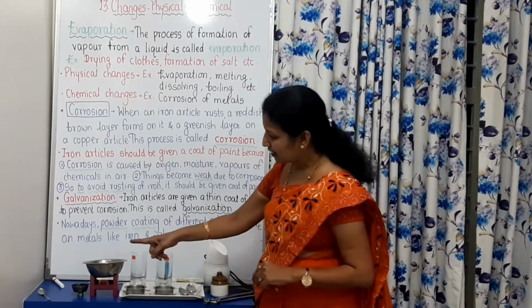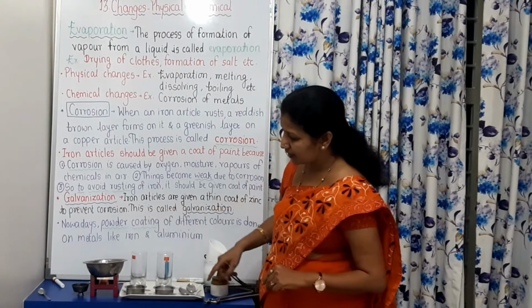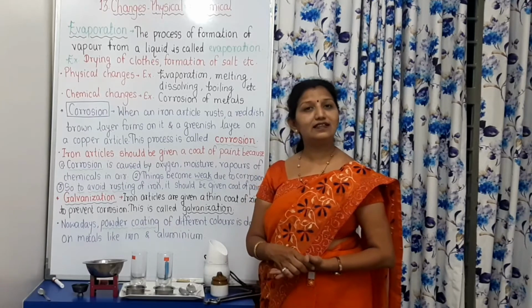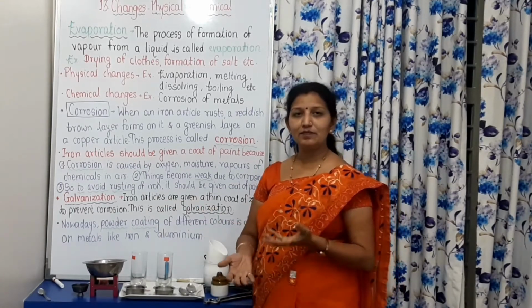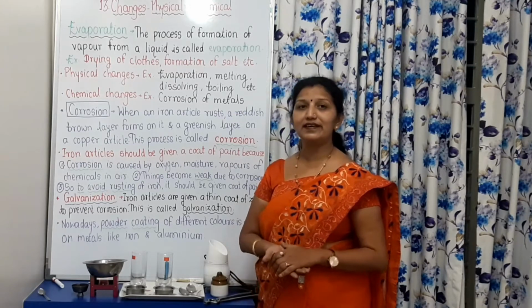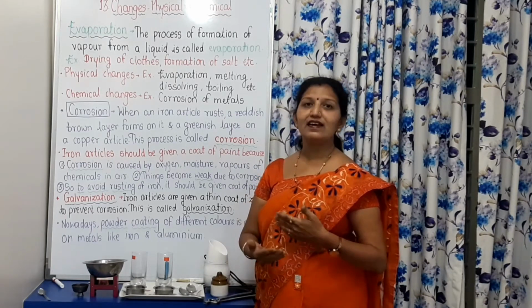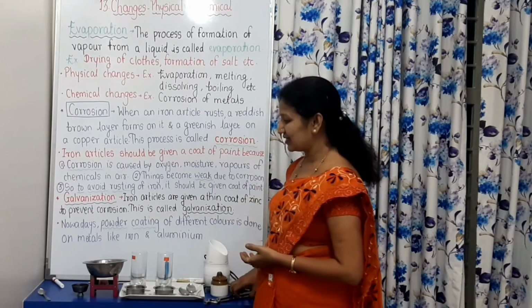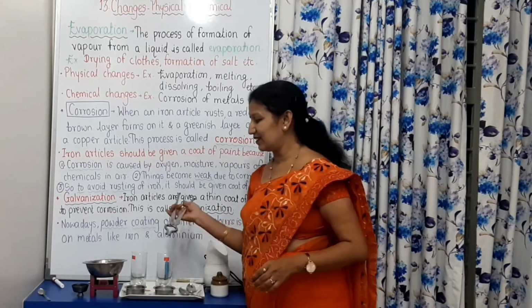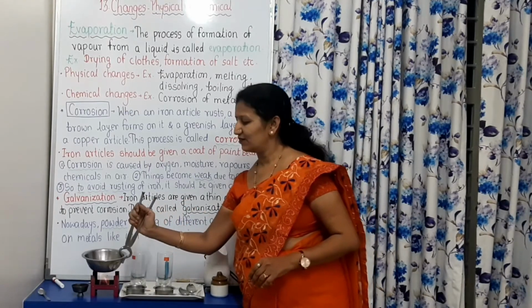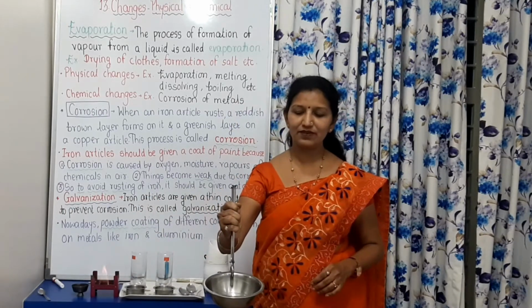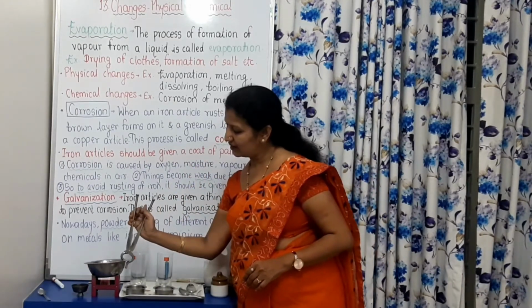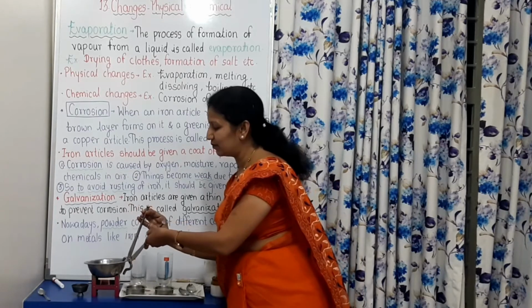See, you can see the vapors here. That means evaporation is also going on, and the bubbles are there, and those bubbles are coming up and down, and streams of water currents are there, and that is the proof of boiling. See, you can see water is boiling here. Water has started boiling. You can see the water vapors as well as bubbles here. And it will boil vigorously when it gets more heat.